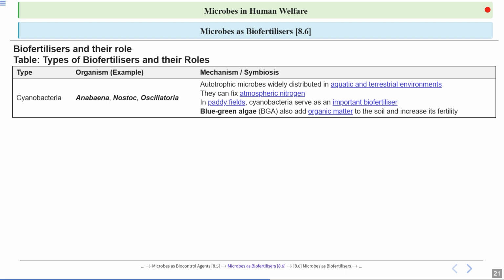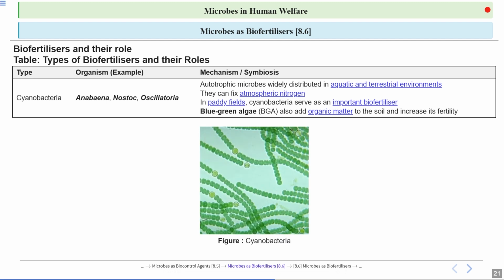In rice fields, cyanobacteria serve as an important biofertilizer. This blue-green algae can also add organic matter to the soil and increase soil fertility, thereby enhancing plant growth as well. This is an image showing you cyanobacteria, which are also known as blue-green algae.